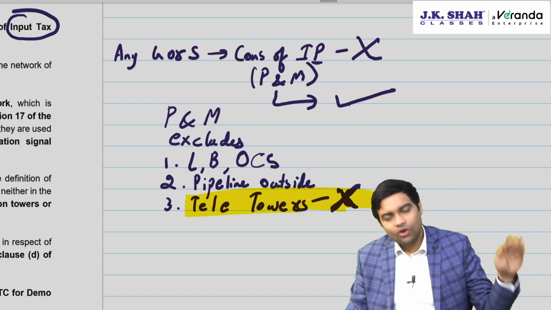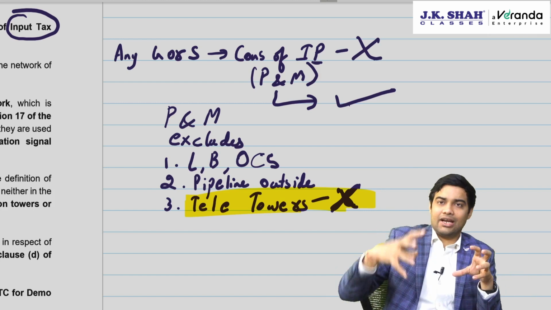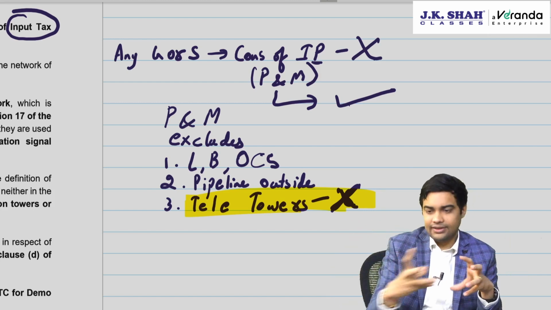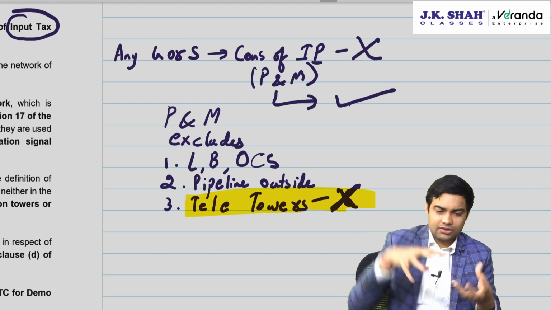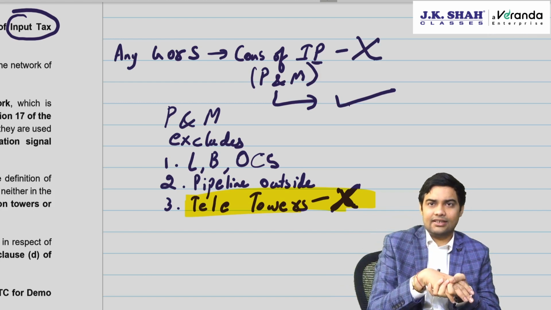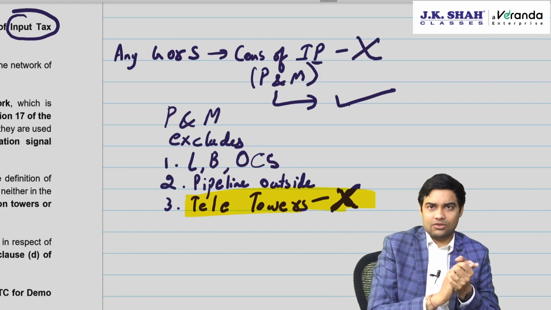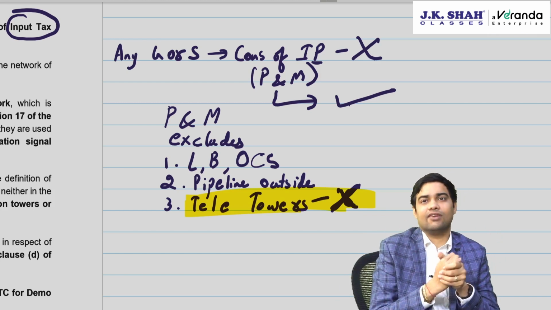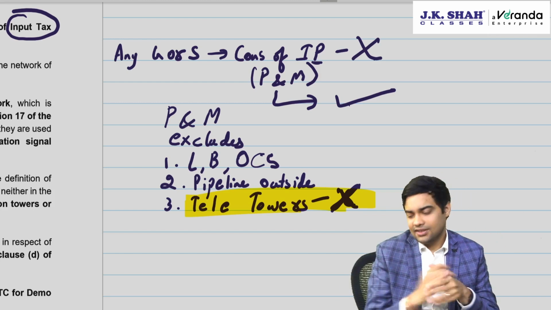For laying down optical fiber cable, ducts and manholes, gutter, their optical fiber cable is put, then that duct is closed or manhole is closed. That structure of ducts and manholes, whether ITC will be available, that was the question.